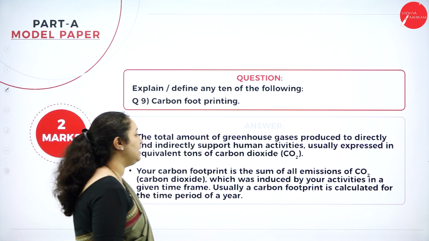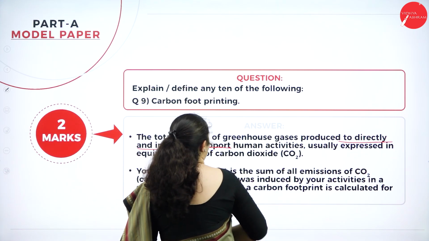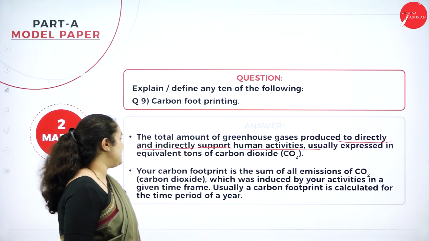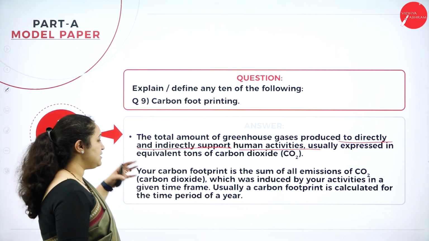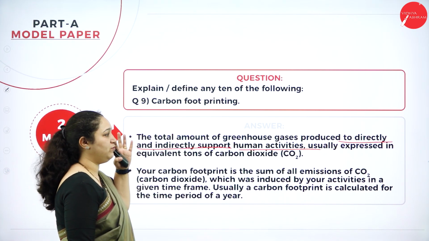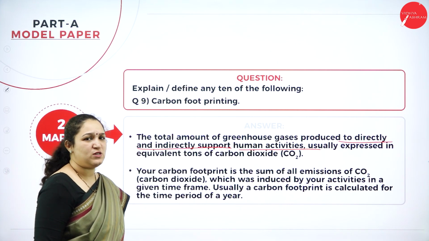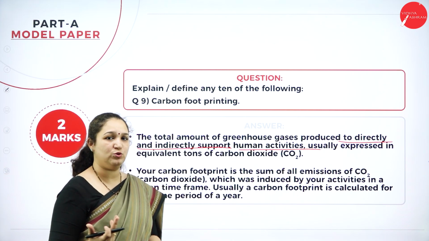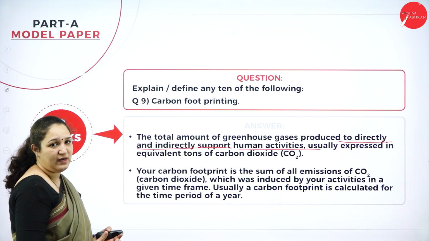The total amount of greenhouse gases produced to directly and indirectly support human activities, usually expressed in equivalent tons of carbon dioxide. So you have to just give the definition of the meaning of carbon footprinting. If possible, you can also give an example for 2 marks. If it is asked for 5 marks, of course, you have to give an example.